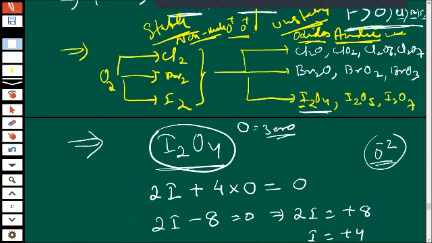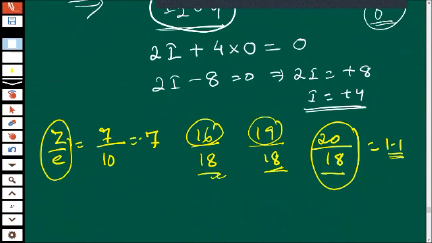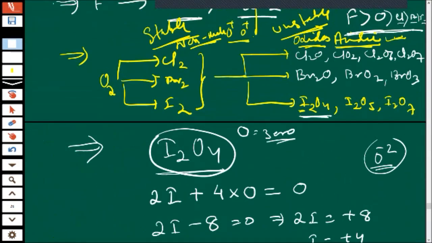So children, you complete this type of calculating oxidation number, and you all know that halogens react with metals. Sodium plus chlorine gives you salt. So reactivity towards metal is very easy. They form salts, and those salts are ionic in nature. These oxides are covalent in nature and acidic in nature.